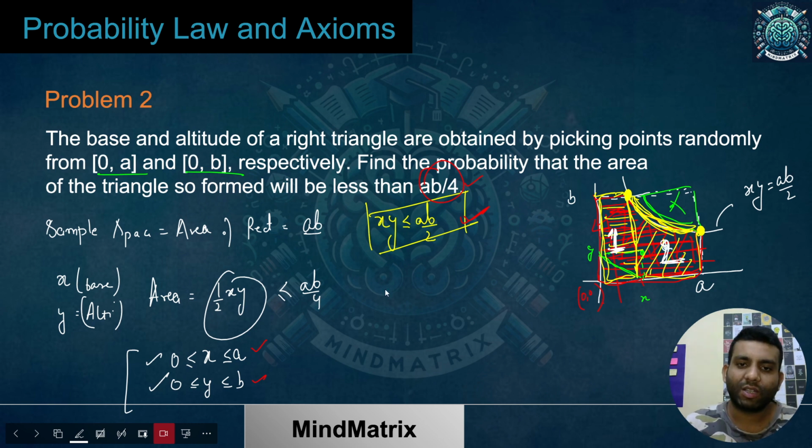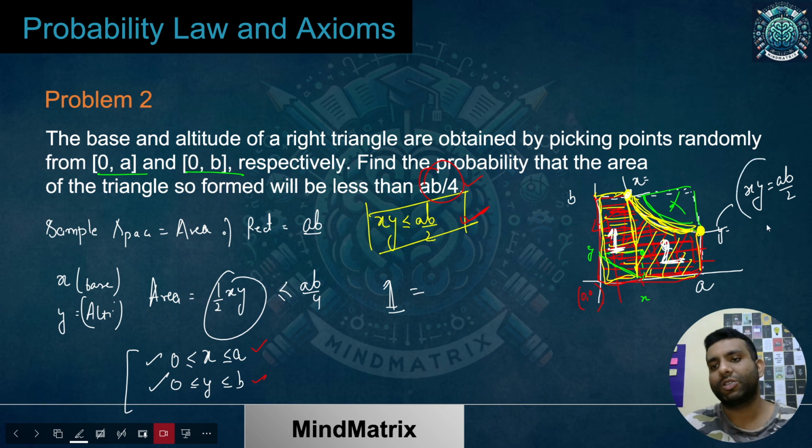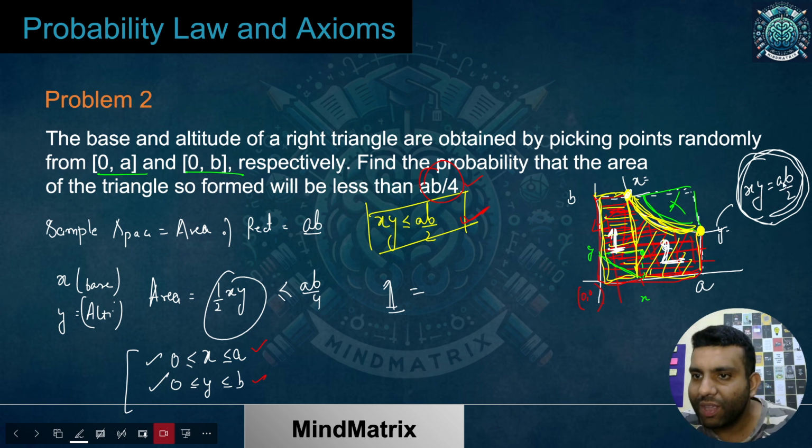So the first area, what is the value of that? First of all, we have to find out these x and y values over here. So just tell me, what is this x value and what is the y value over here? This curve follows this particular equation, which we have already talked about at enough length. So if I put y equals B, I'll get the x coordinate, which is nothing but A by 2. So this is A by 2.